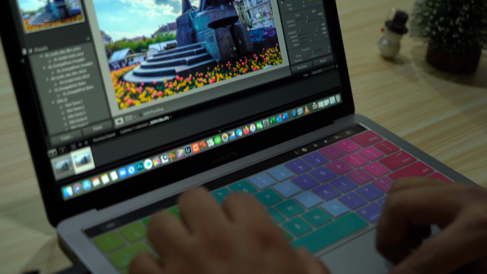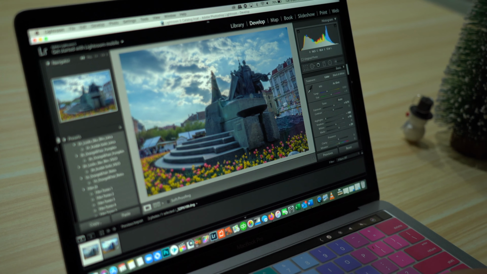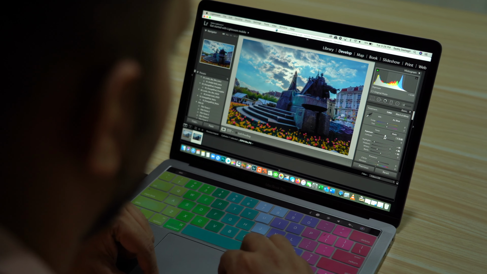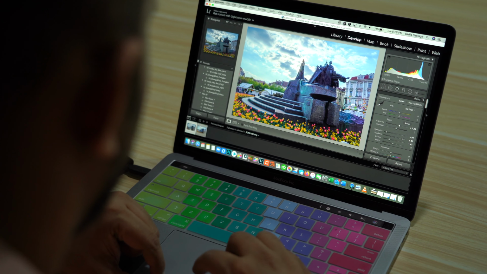Now similarly, if you buy a cloth piece and you take it to a tailor, you can stitch it the way you want. You can have the length as per your requirement, you can have the waist as per your requirement, you can have a different pattern, styling, everything that you want. Tailor it as per your needs. Similarly, in a RAW, the same thing can happen. It holds so much information that you can do a lot of color correction, exposure, highlight, contrast, because it holds so much data. And when you edit a RAW, you can actually see the difference between a JPEG and a RAW because it's huge.